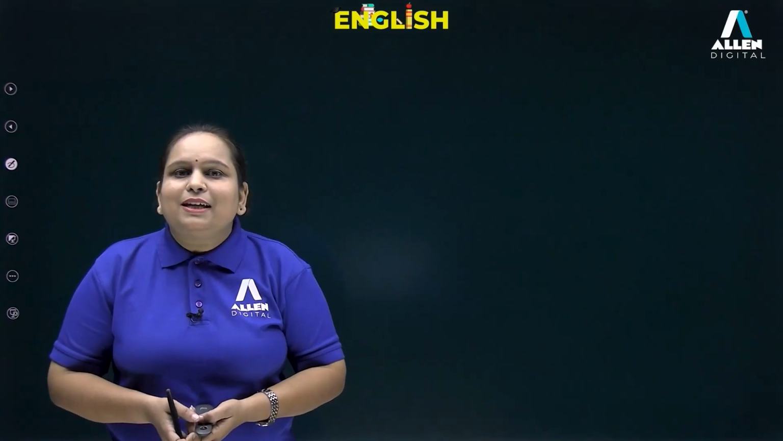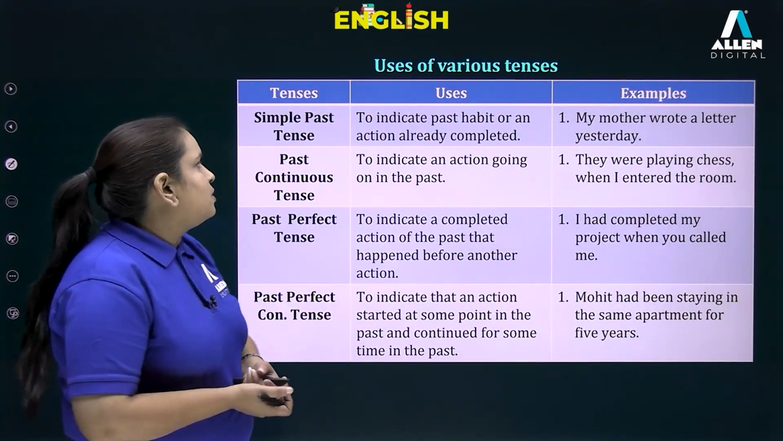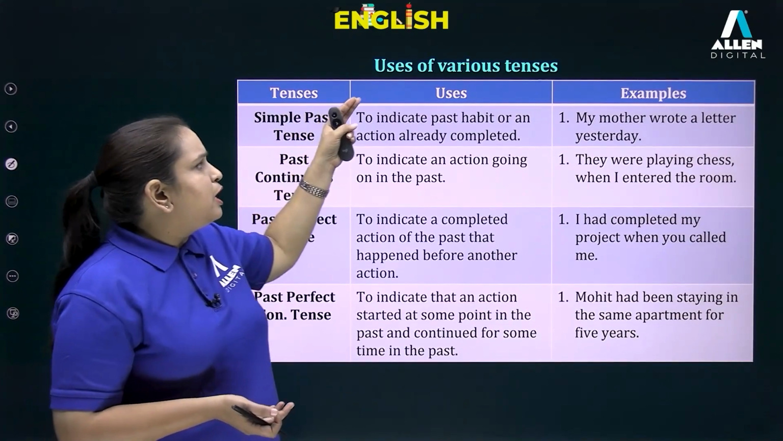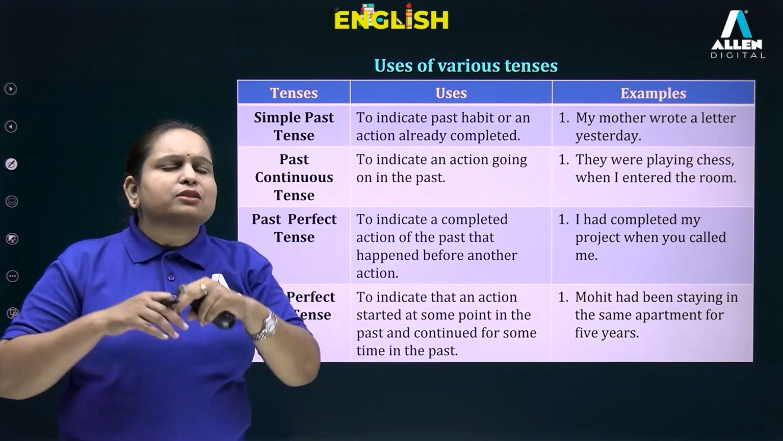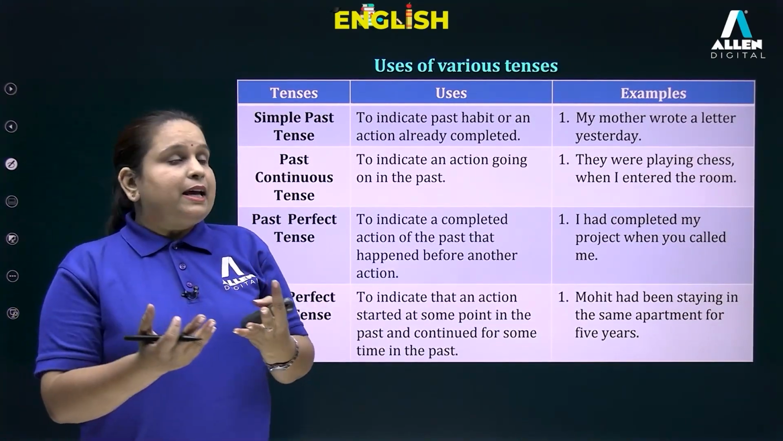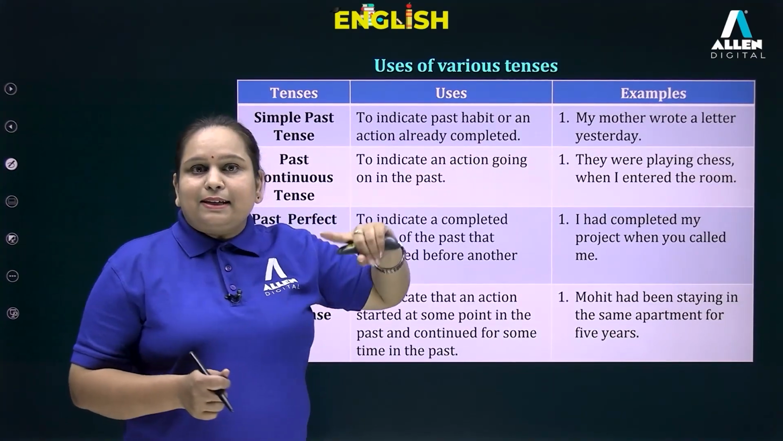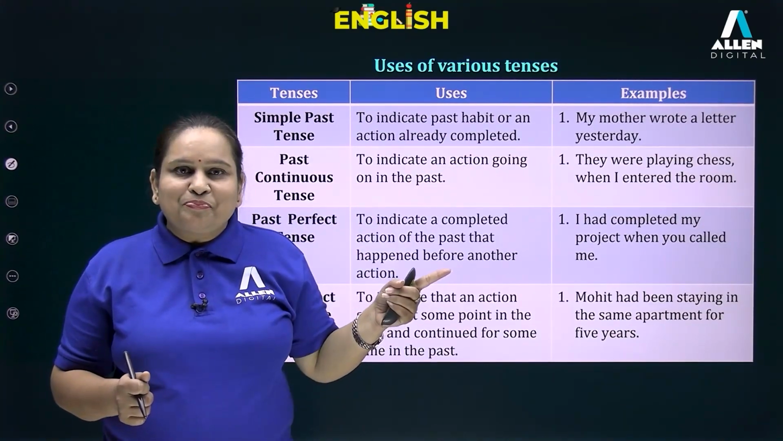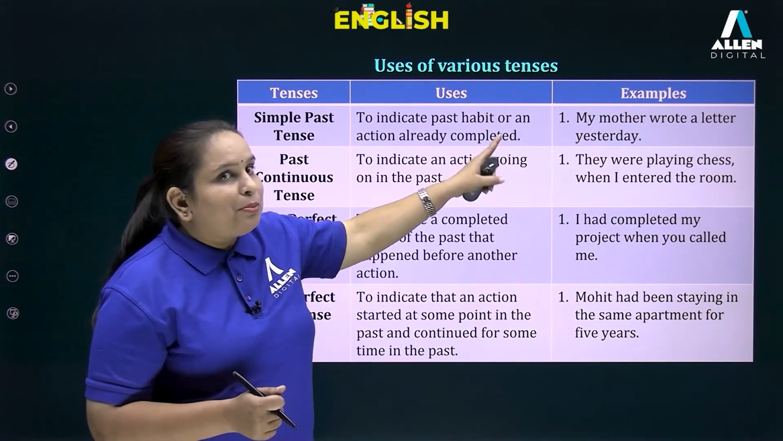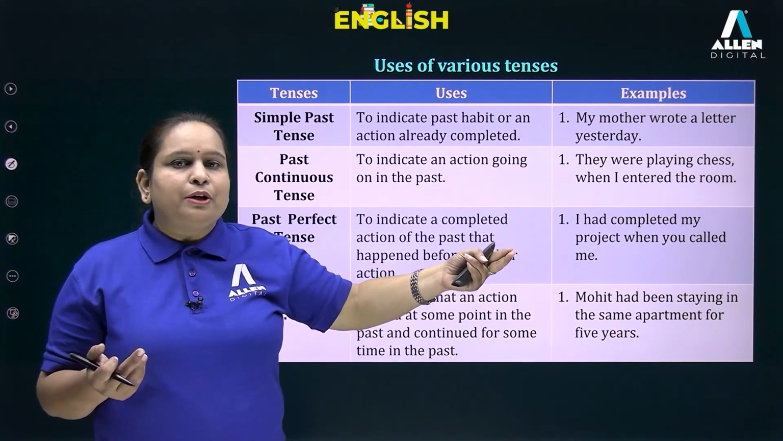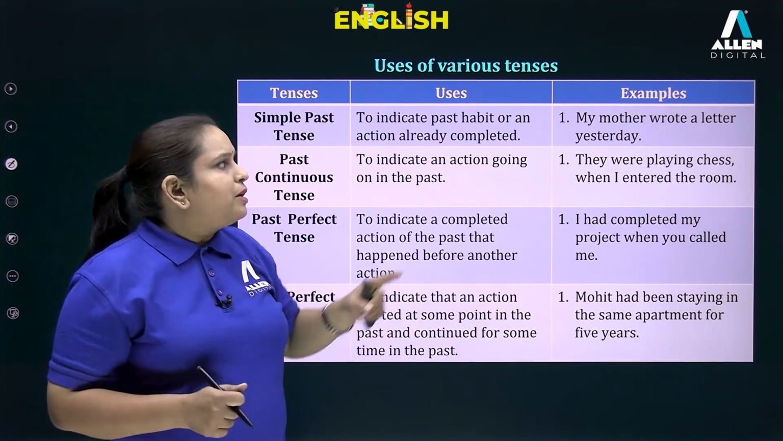So let us now proceed to the uses of past tense. So simple past to talk about a past habit or an action which is already complete in the past. For example, my mother wrote a letter yesterday. So yesterday is your word of past, right? So this action took place in the past. It got completed in the past. My mother wrote a letter. And what have we used here?